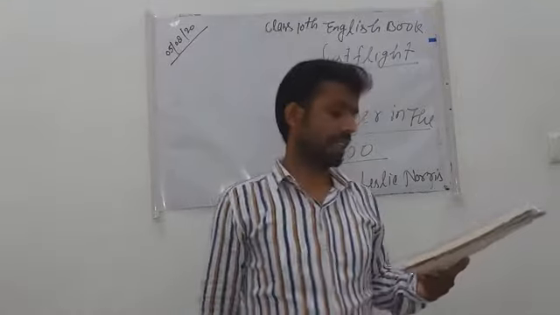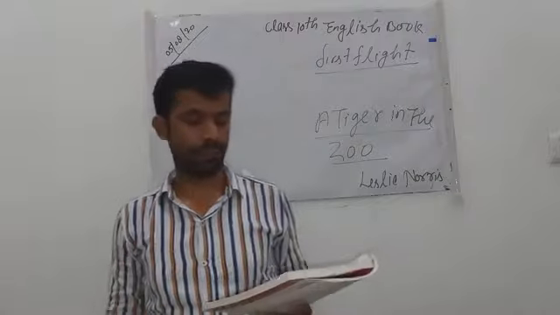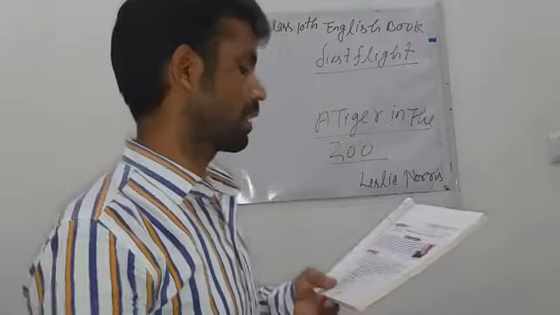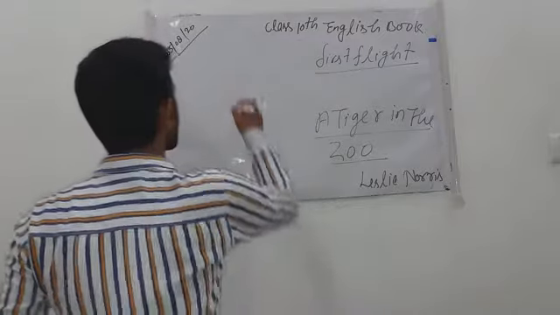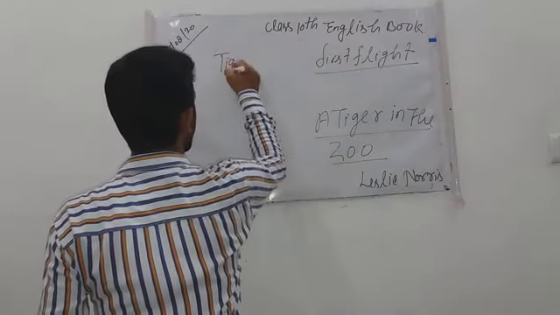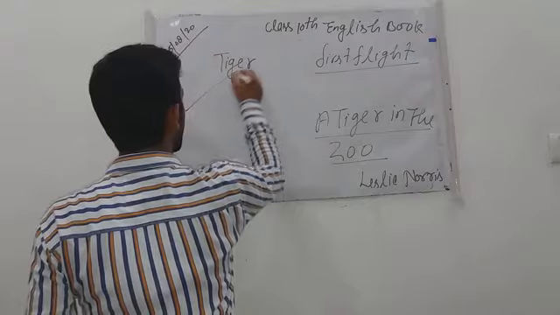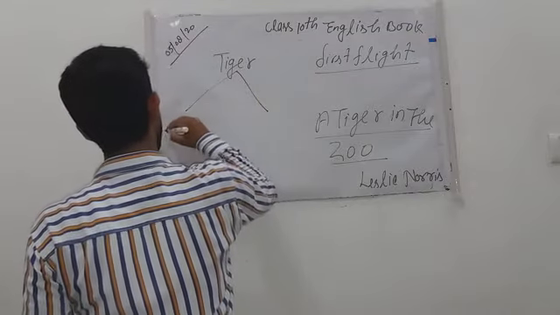This poem contrasts, means here compares, a tiger in the zoo with the tiger in its natural habitat.